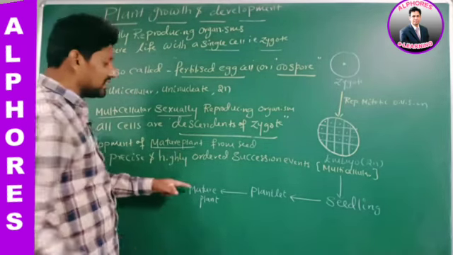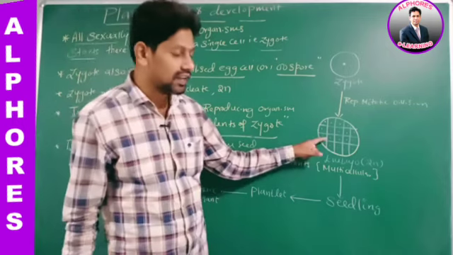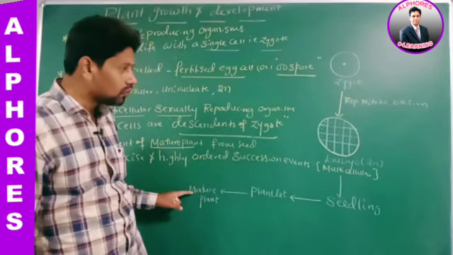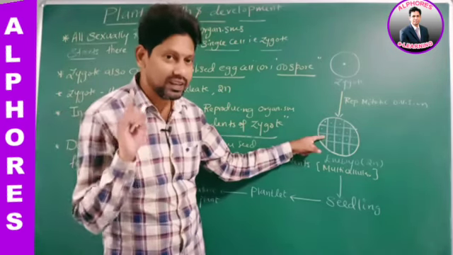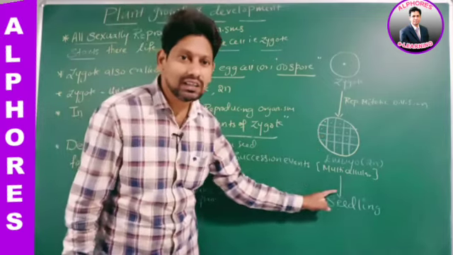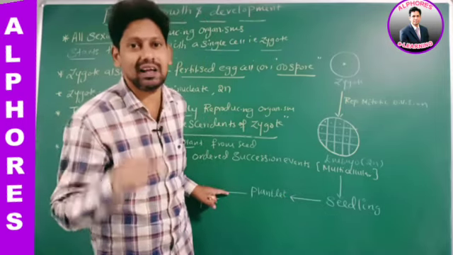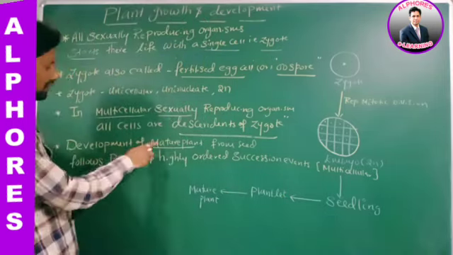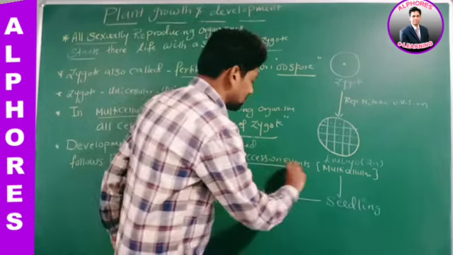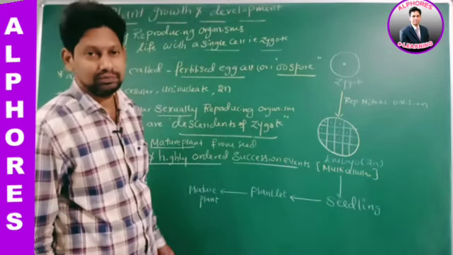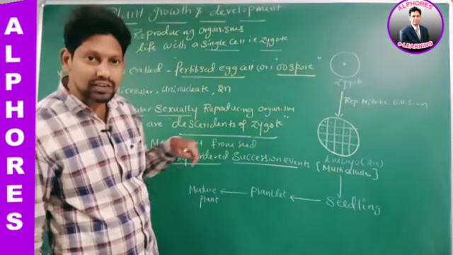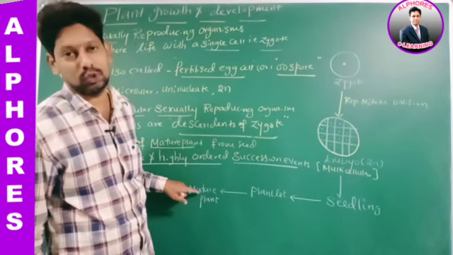Sir, this mature plant, is it developed in a single step from the seed embryo? No. It involves many steps, many events, and all those events take place in one particular order. So what we are saying is, development of a mature plant from seed follows a precise and highly ordered succession of events, one followed by another. During this succession of events, finally what we got, sir? We got a mature plant.